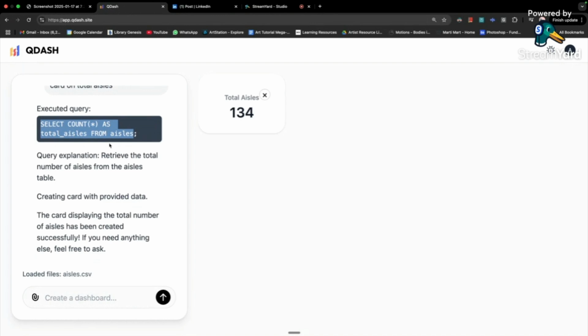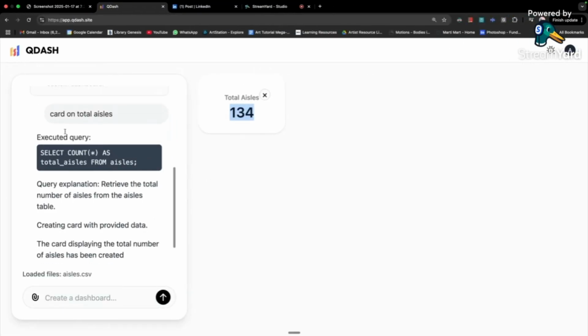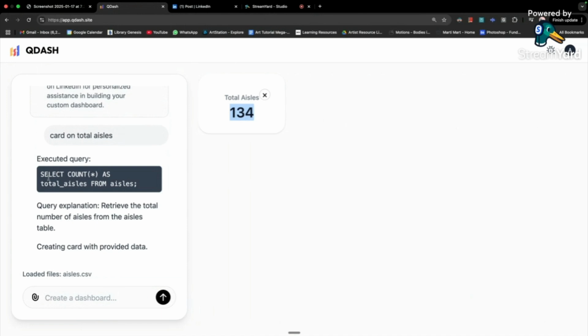display it. But the thing is, the LLM still has no idea what goes on in the backend. It doesn't even know that there's this value right here, because once the function is called, I don't let the LLM take the data that has been outputted from this function, which is the tool result of execute SQL query. I don't give it to the LLM. I just pass it to the next call that I give to the LLM. So the LLM knows that it called execute SQL query for card on total aisles. It knows what SQL query it generated, but it doesn't know what the output is.